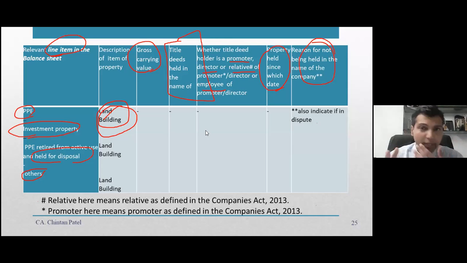I think this will ensure that, because in many cases what happens is that something happens and there is a need to get the money out of the company, तो क्या होता है सर, लैंड तो जो है ना वो डायरेक्टर के नाम पे है. सबसे इंपॉर्टेंट चीज, सबसे इंपॉर्टेंट एसेट्स जो कंपनी के है वो लैंड है और लैंड ही कंपनी के नाम में नहीं होता, because sometimes directors hold the land in their name. So these things are crucial when somebody is doing valuation, somebody is doing a transaction with any company. They have to be very, very cautious as far as this is concerned. So whether land is in the name of the company or not, this information is to be provided in this schedule.